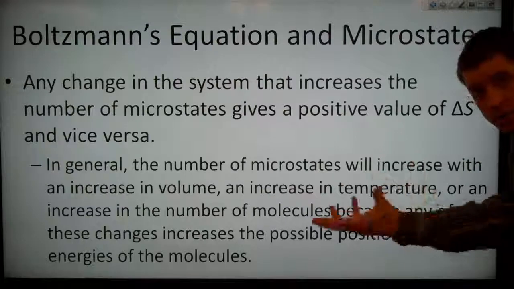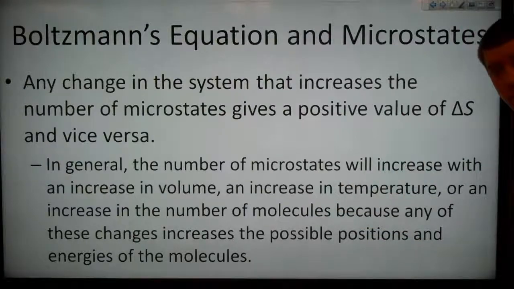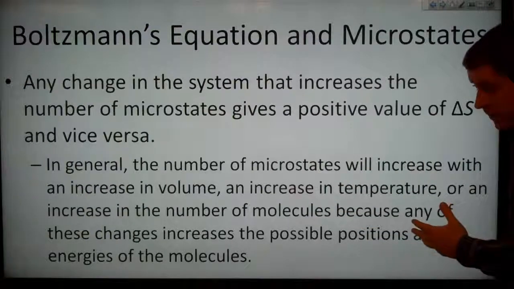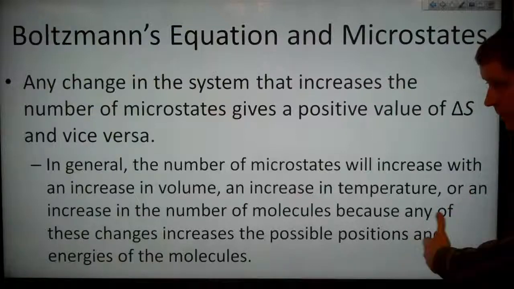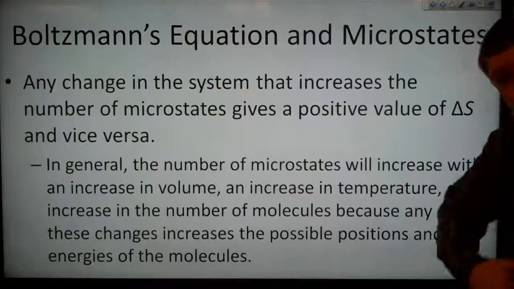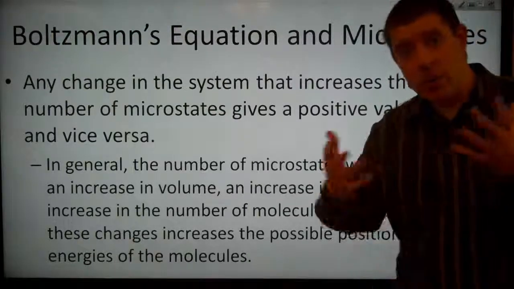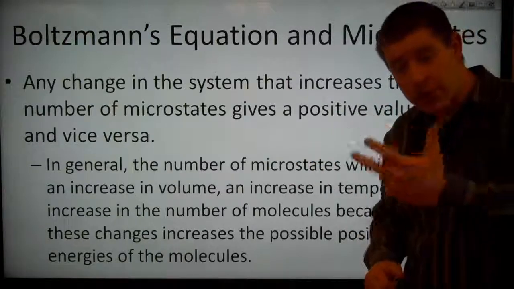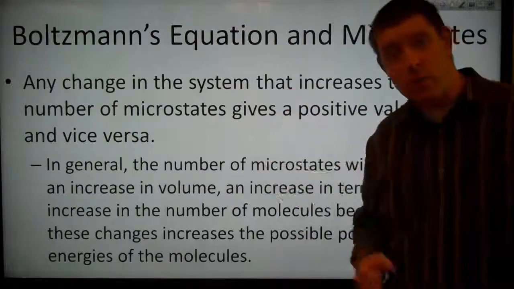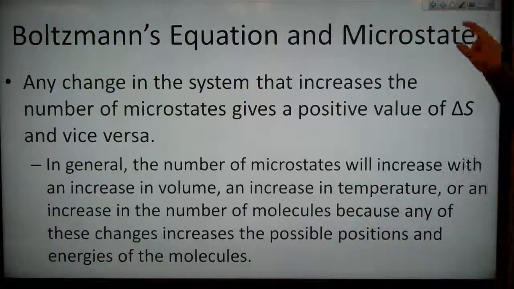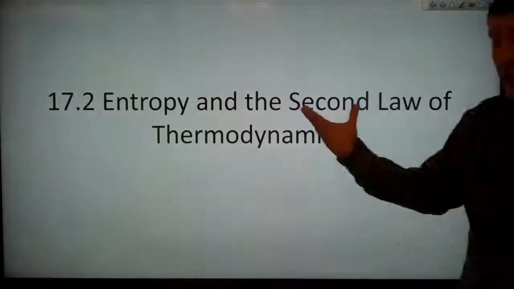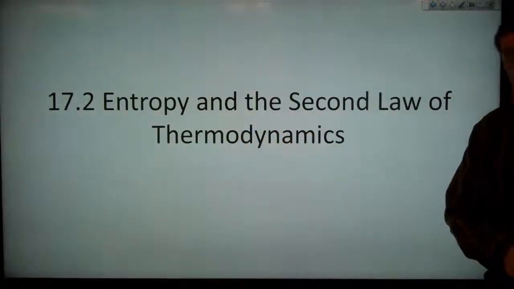And thus we have a larger number of possible distributions of our molecules amongst all of their states. The last one was an increase in the number of molecules. If we stuff more molecules into a box, we have more possible states. And if we have one molecule in a box versus two, we're going to have more states when we have two molecules in the box. So that was entropy and the second law of thermodynamics.